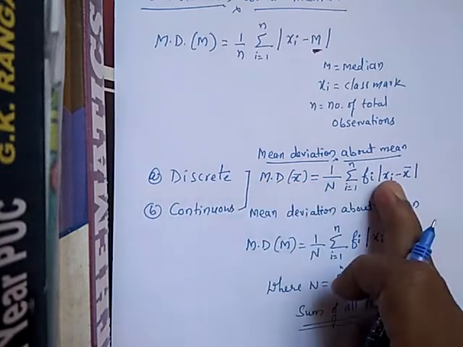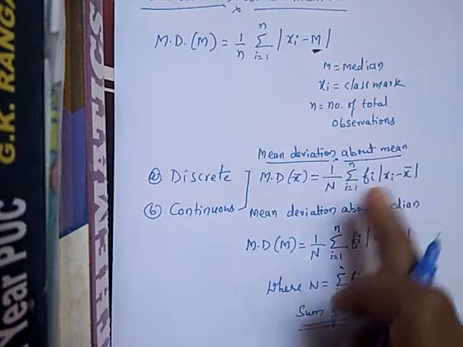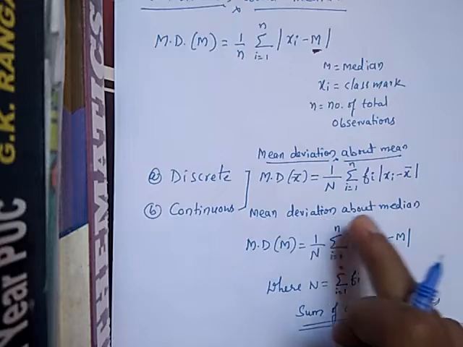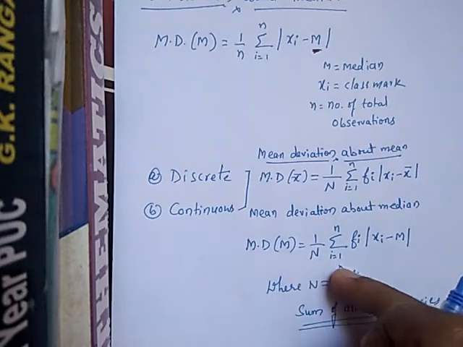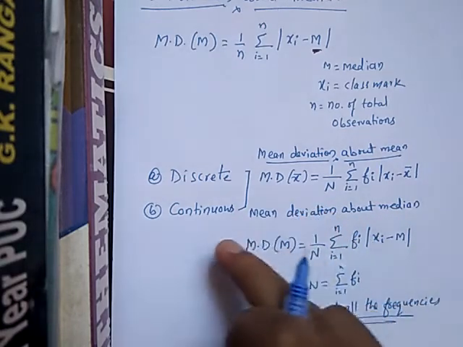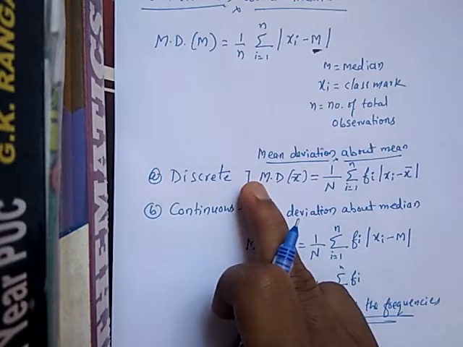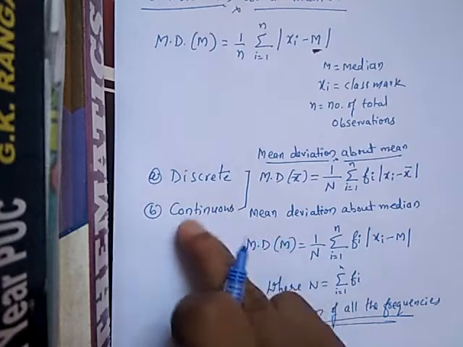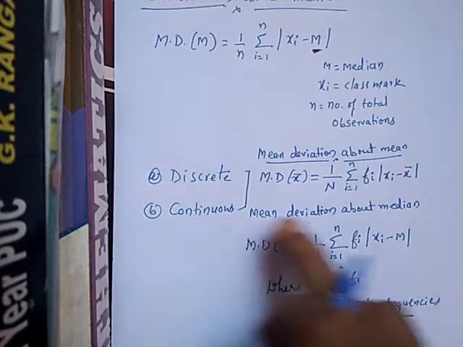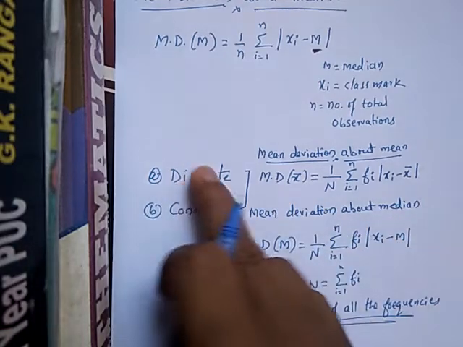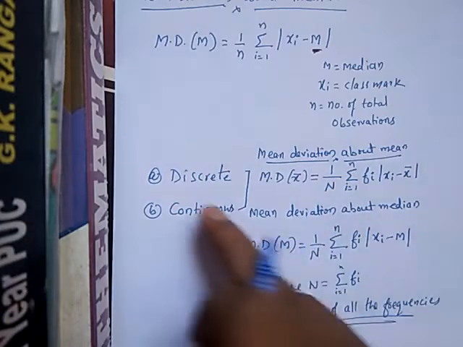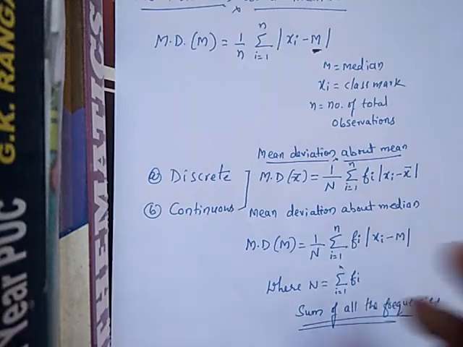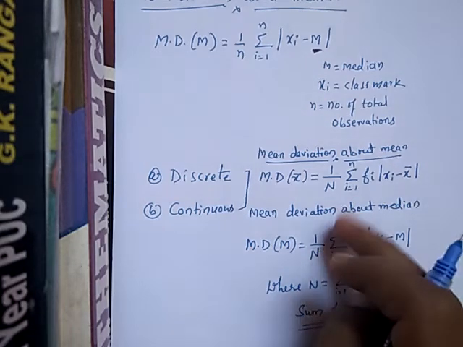In discrete also the same formula for the mean deviation about mean, and for the continuous frequency distribution also the mean deviation about median, the same formula will be there. Only the method to find it will be different in discrete and continuous frequency distribution. The way we find the median in continuous will be different from discrete, and the mean will also need a somewhat different method.